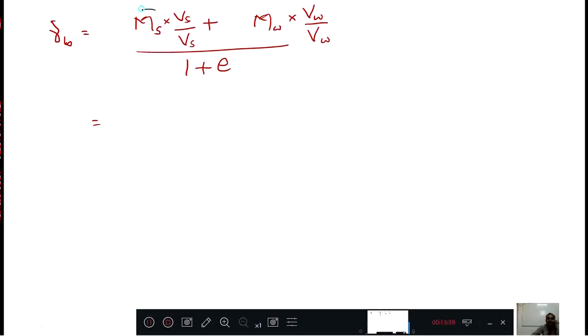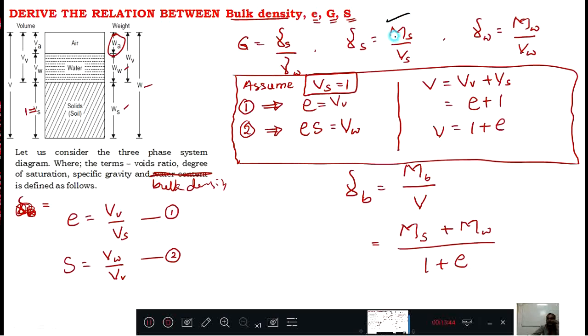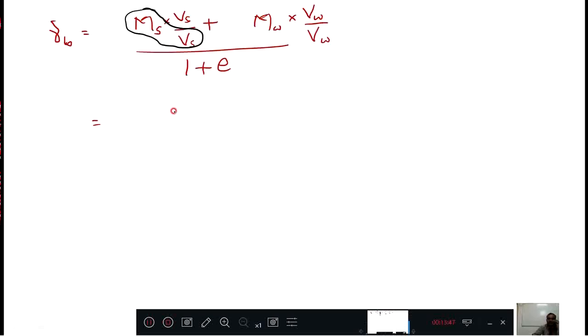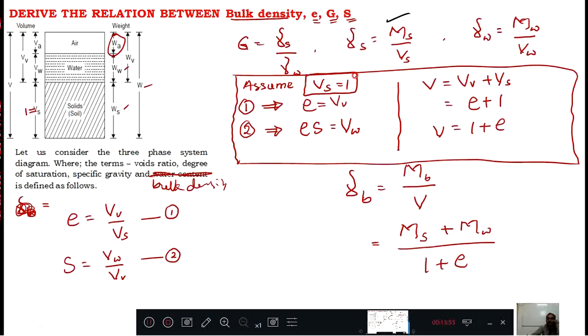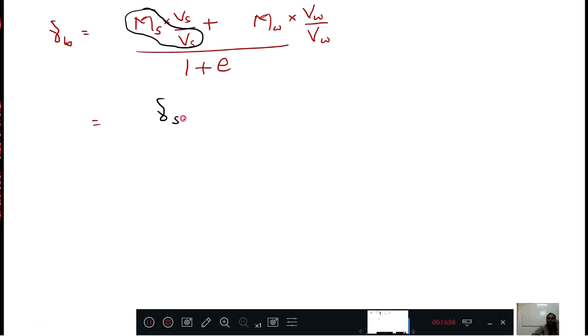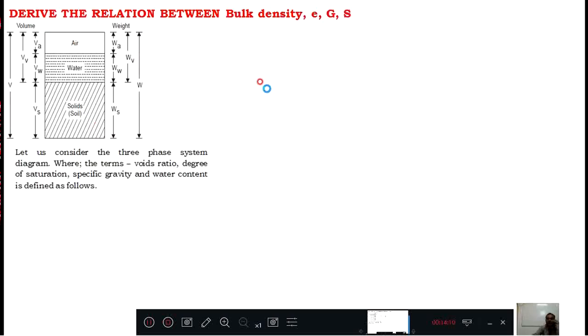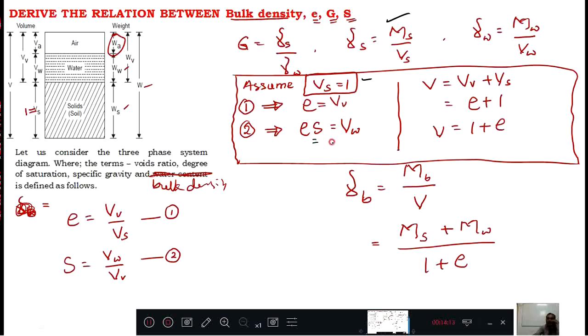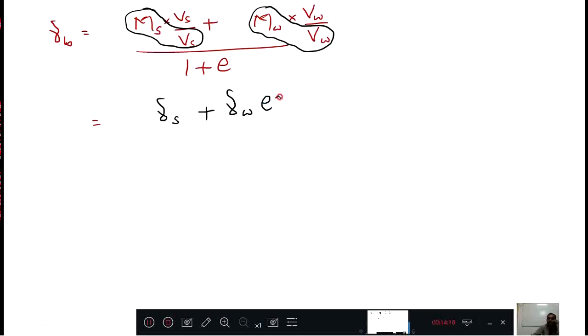here you see Ms by Vs is what? Here I already defined, that is Ms by Vs is gamma s. Therefore there I will write gamma s. Then what is Vs? Vs is 1 assumed here. Therefore Vs is 1. Nothing, I don't write anything. Now coming to here, this Mw by Vw is what? In the last slide it is defined. Mw by Vw is gamma w. Then what is Vw? Vw is Es. Therefore Es divided by 1 plus e.